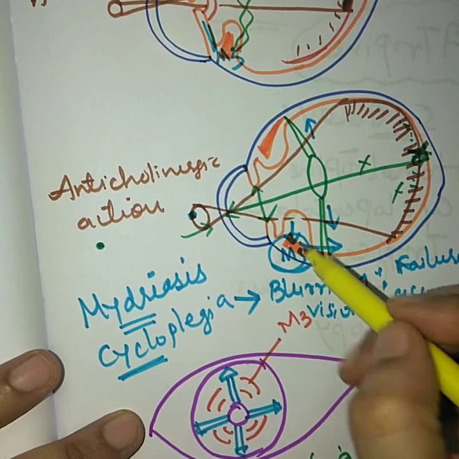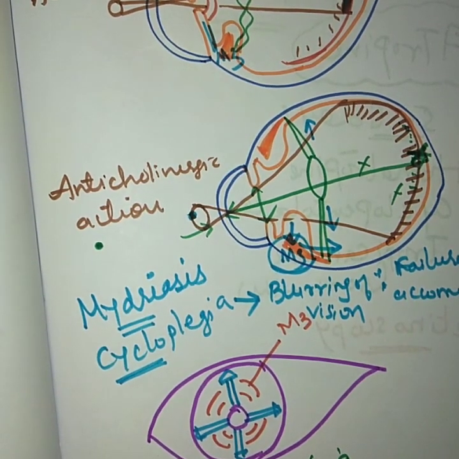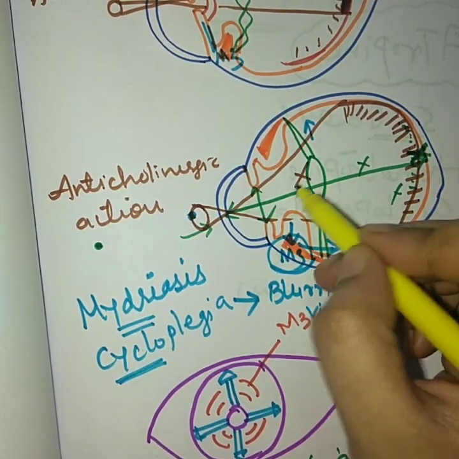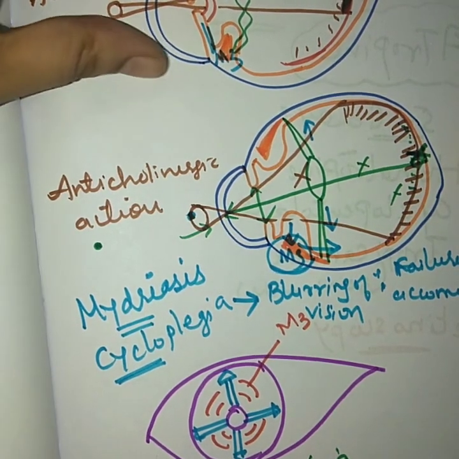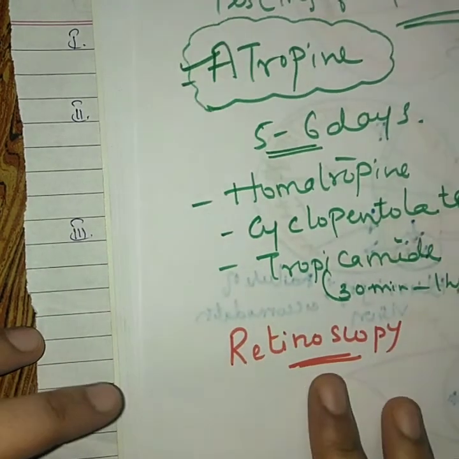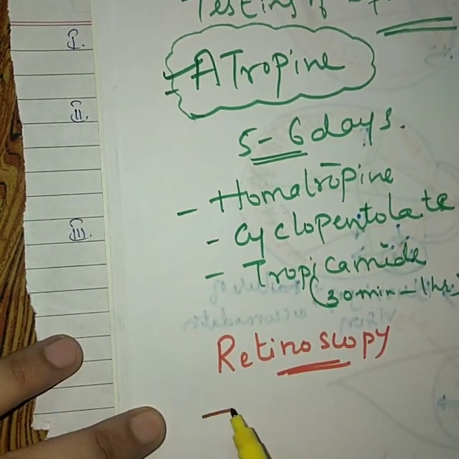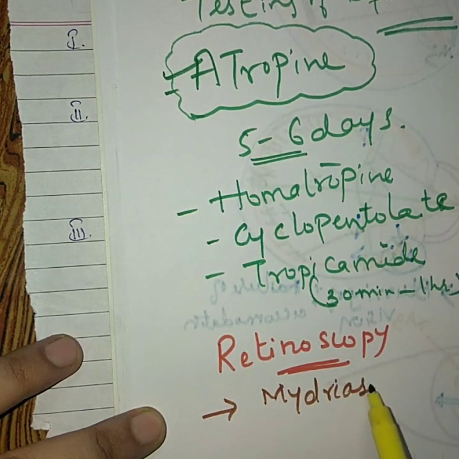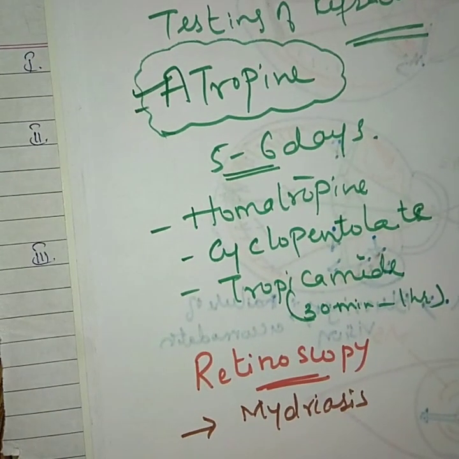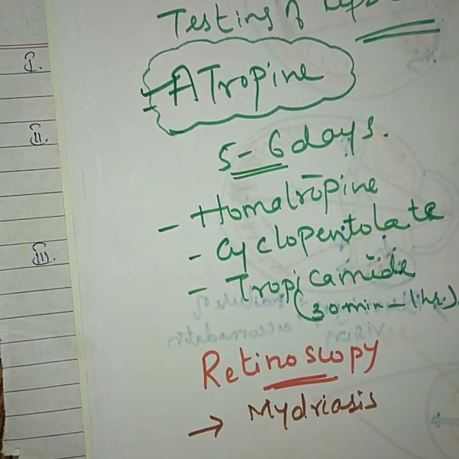We don't require cycloplegia here. We don't have any problem with the lens accommodation in retinoscopy. So the requirement for performing retinoscopy, also known as fundoscopy, is mydriasis. So a mydriatic drug can be used for performing retinoscopy.